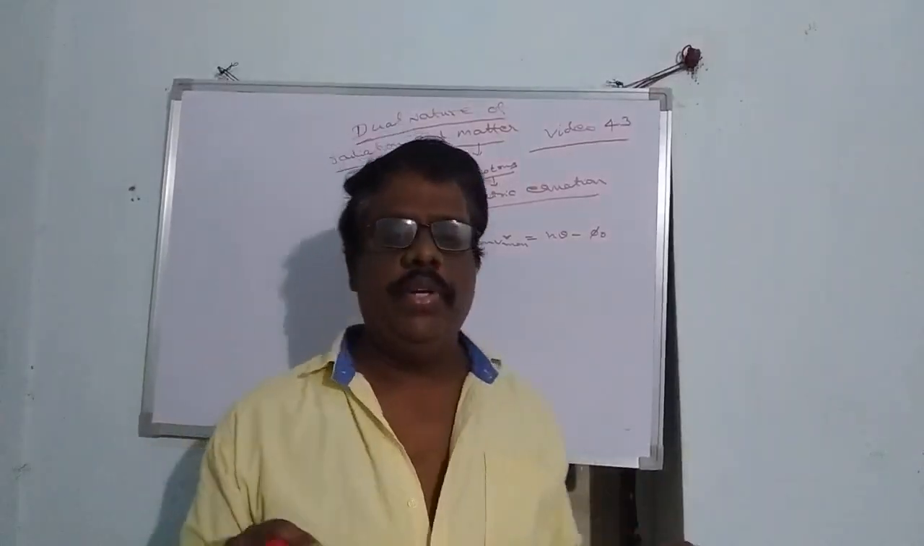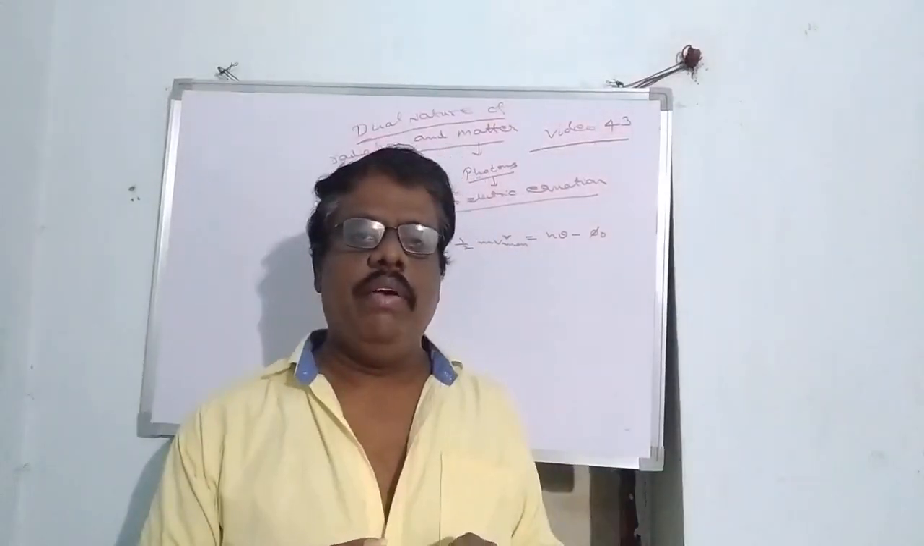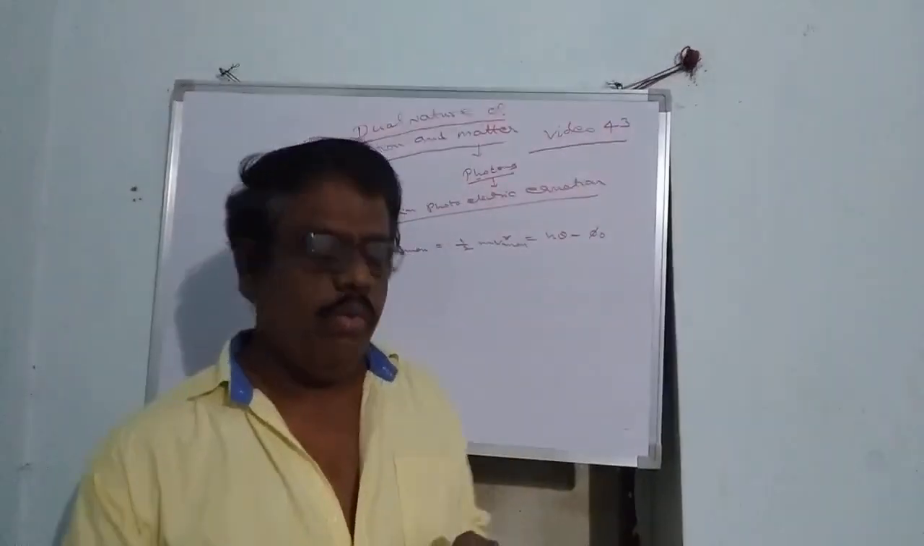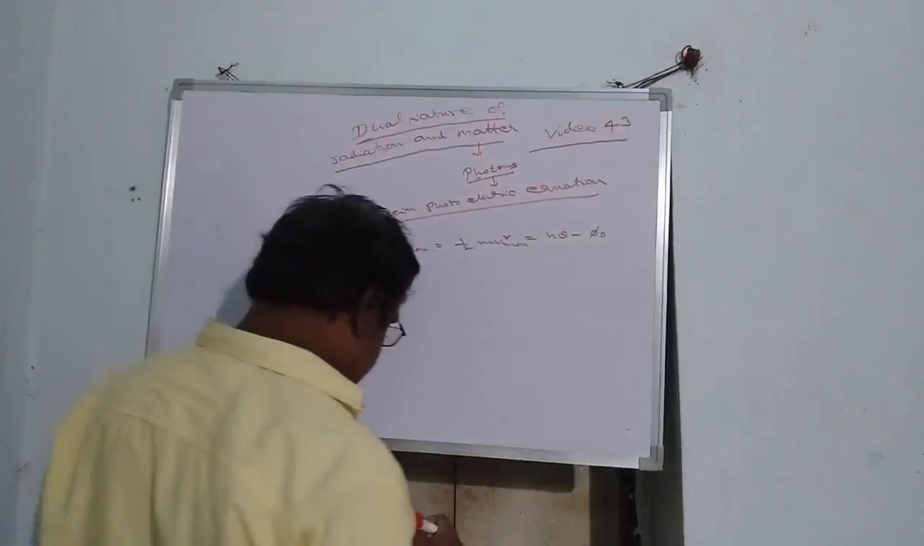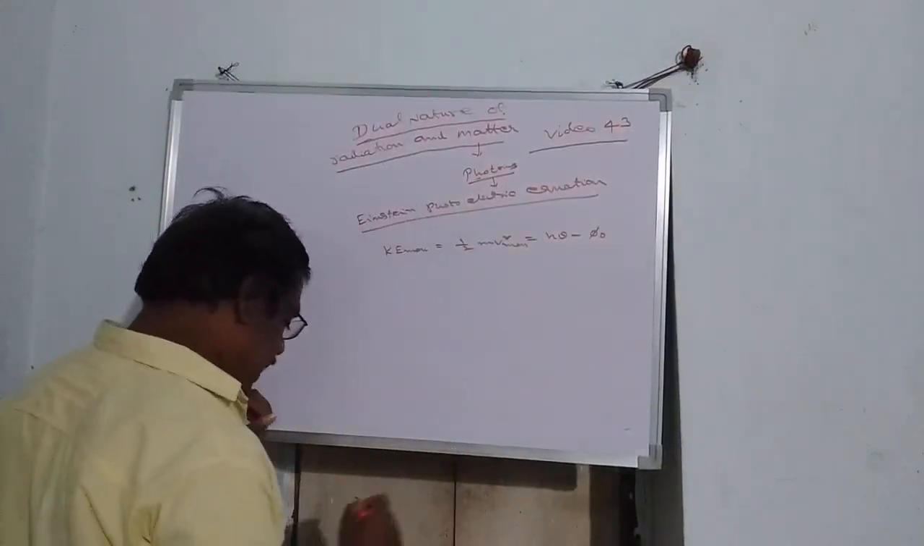So what is work function? It is the minimum amount of energy required to liberate an electron from the photometal surface. Okay, that is the Einstein photoelectric equation.